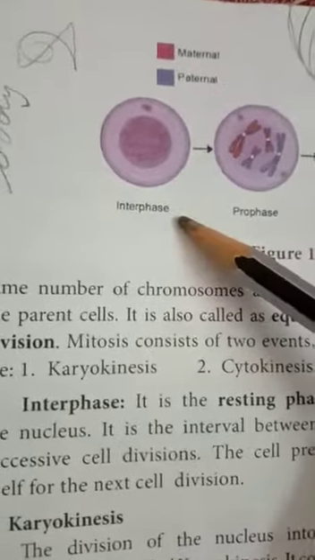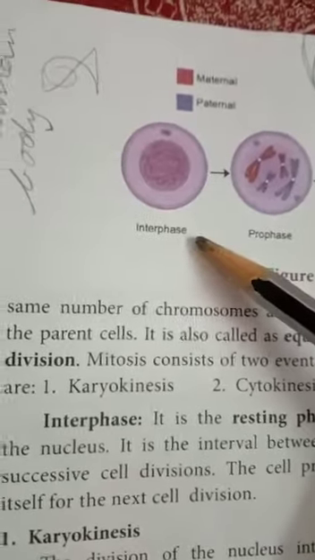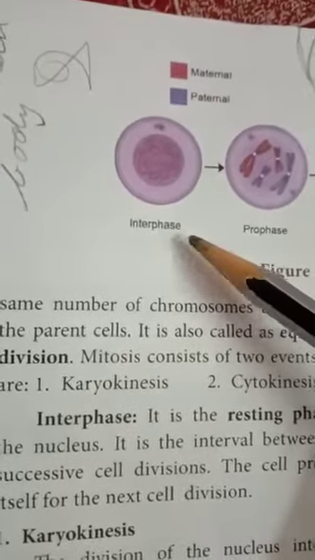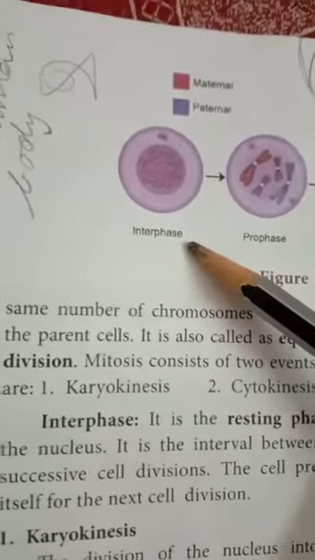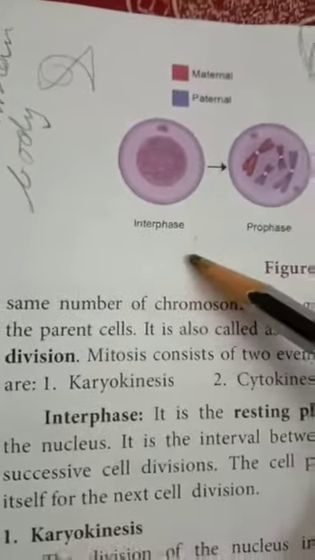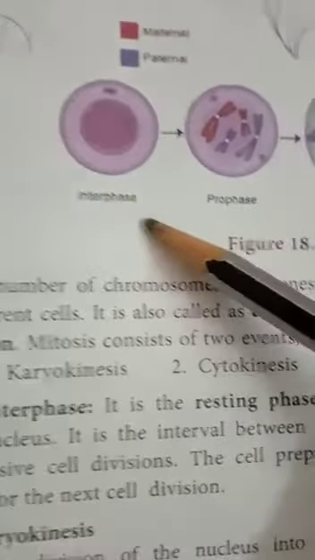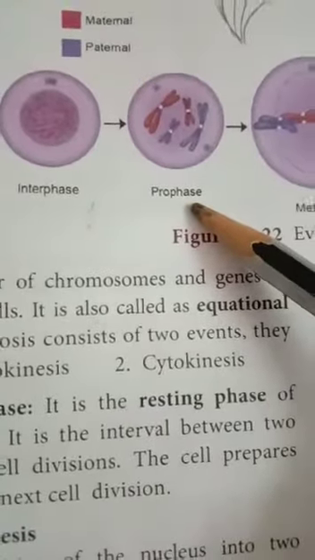So this is interphase. It is the resting phase of the nucleus, the interval between two successive cell divisions, and the cell prepares itself for the next cell division. The next one is prophase.